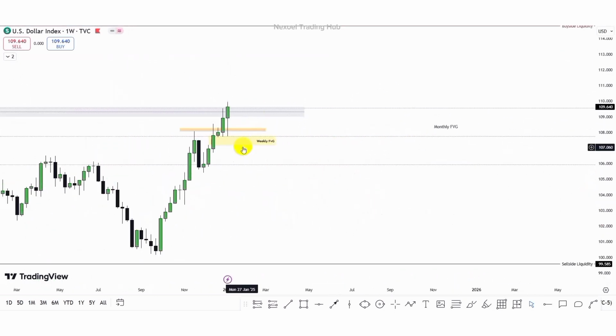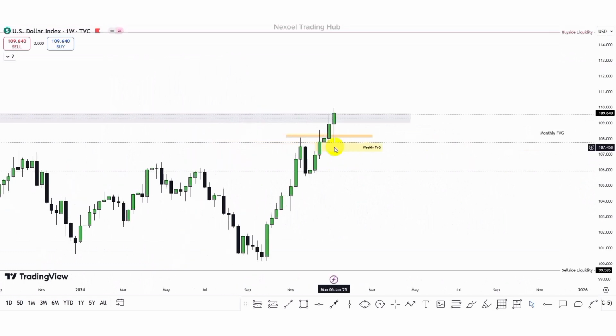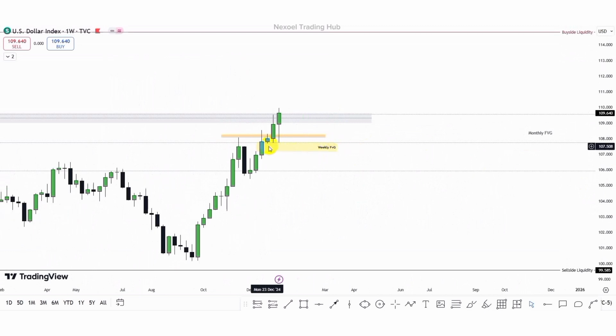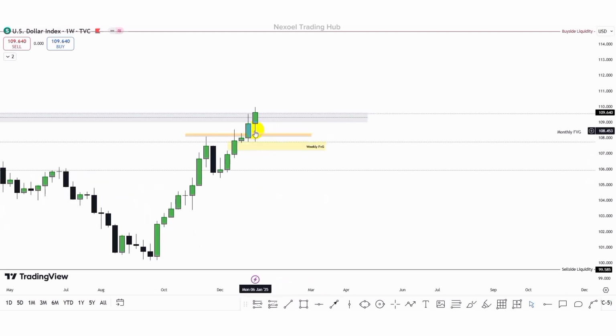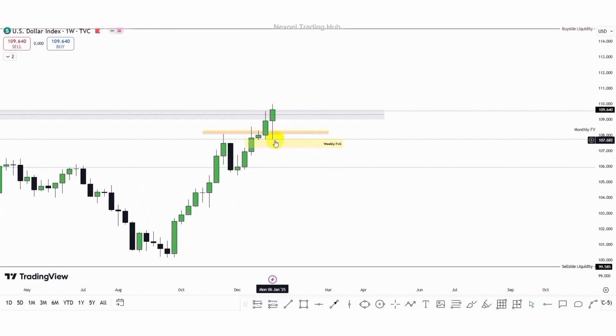So the fair value gap we are seeing here in the weekly time frame is the 25% level of the candle week we identified from the monthly time frame, that I was expecting to see the possibility that price would dip lower into, because we considered this as sell side liquidity from the lower time frame, and that should be the 4-hour time frame. But now what we can see is that price did not necessarily dip below to the weekly fair value gap and then give us the bullish continuation. That pullback returned and respected the mean threshold of the bearish monthly fair value gap. And we can see how price gave us the bullish continuation to the upside.